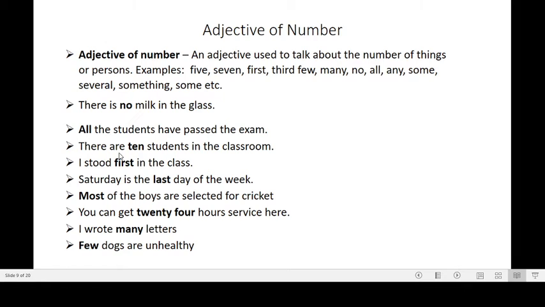Here example, you see there is no milk in the glass. There was nothing in the glass, no milk at all. So it is indicating number. All the students or 10 students or first in the class or last. These words are indicating the number.